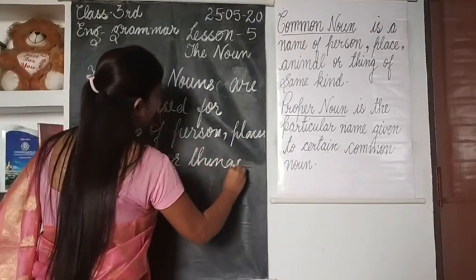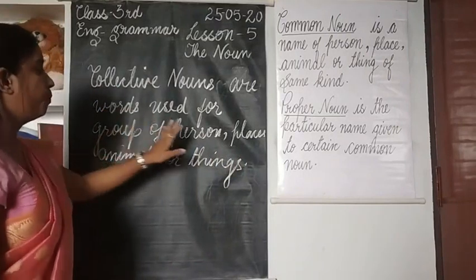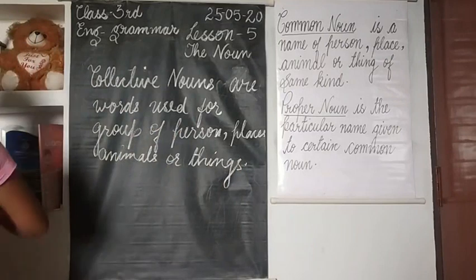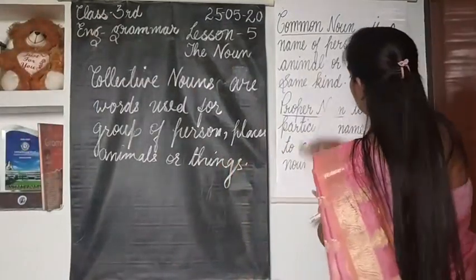Now here, children, collective nouns are words used for a group of person, places, animals or things. We will see a few examples of collective nouns.